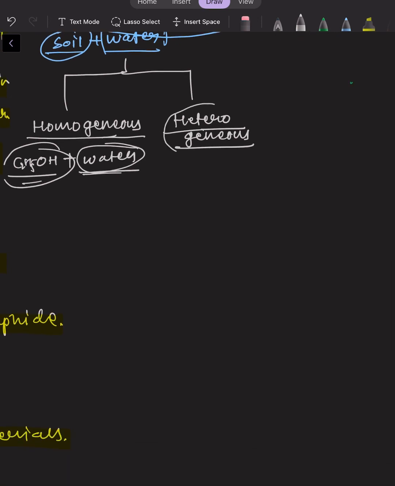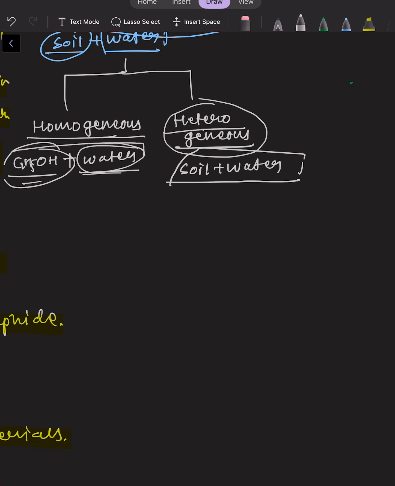While in the case of heterogeneous, the components which are getting combined can be separated physically. Example is soil plus water. They could be separated by using a physical method, but in case of homogeneous, it could not be separated by using any physical method, right? So in case of homogeneous, they are completely mixed with each other.